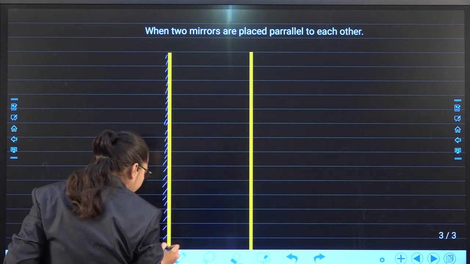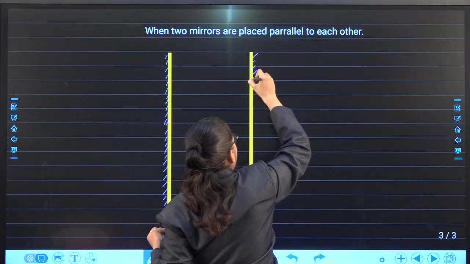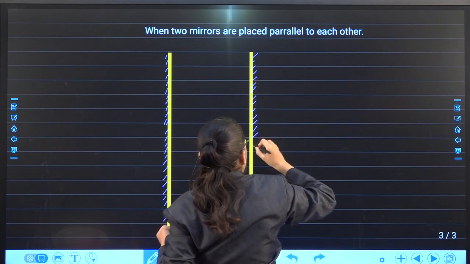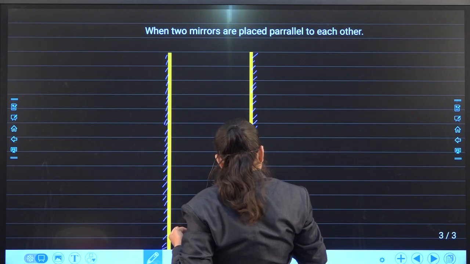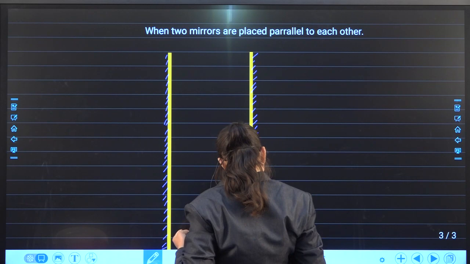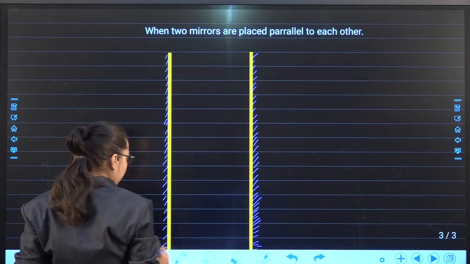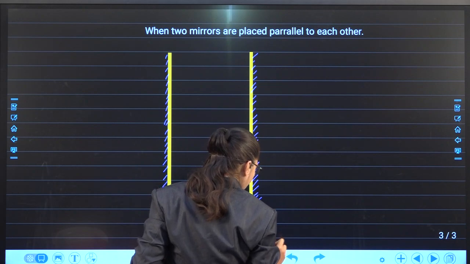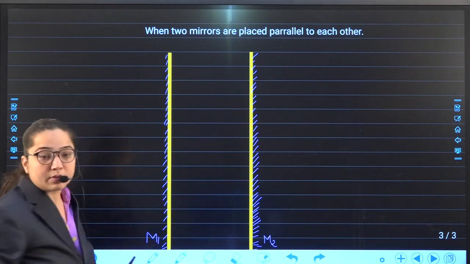Do the diagram with me only. There are two mirrors, M1 and M2, which are placed parallel to each other.